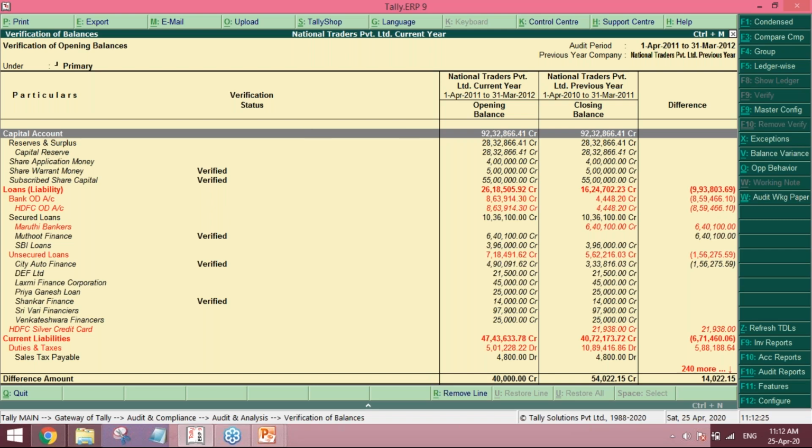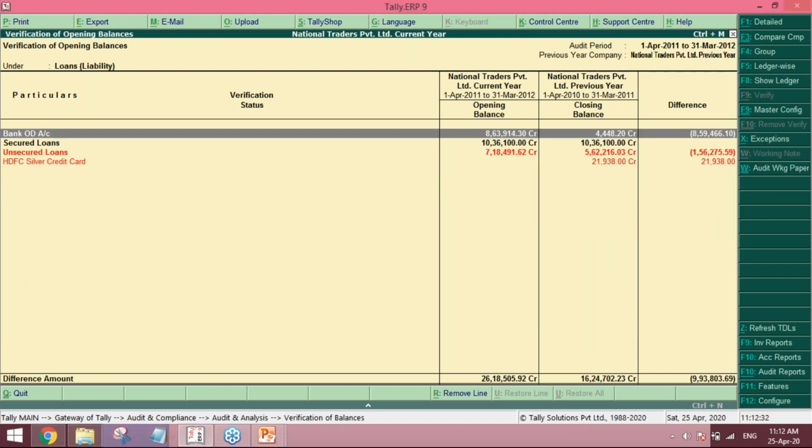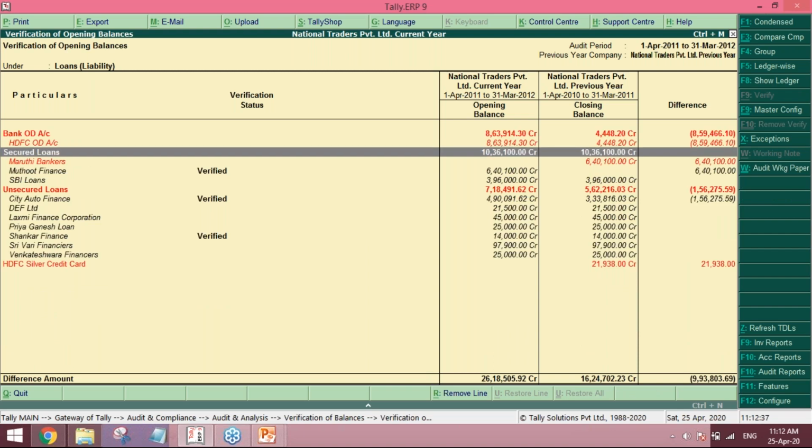Once we go inside loans and liabilities, we come to know there are some balances which have changed. Here we find that in the previous year there was some balance of Muthoot Finance which was not there, and in the current year it is there.